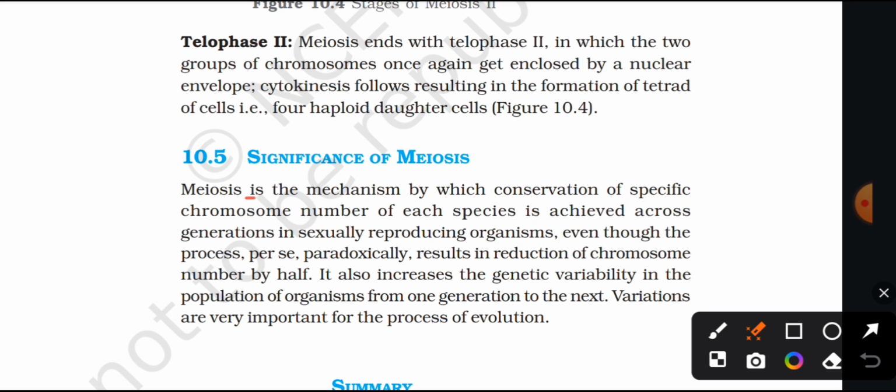Significance of meiosis. Meiosis is the mechanism by which conservation of a specific chromosome number of each species is achieved across generations in sexually reproducing organisms. Even though the process paradoxically results in reduction of chromosome number by half, it also increases the genetic variability in the population of organisms from one generation to the next. Variations are very important for the process of evolution.